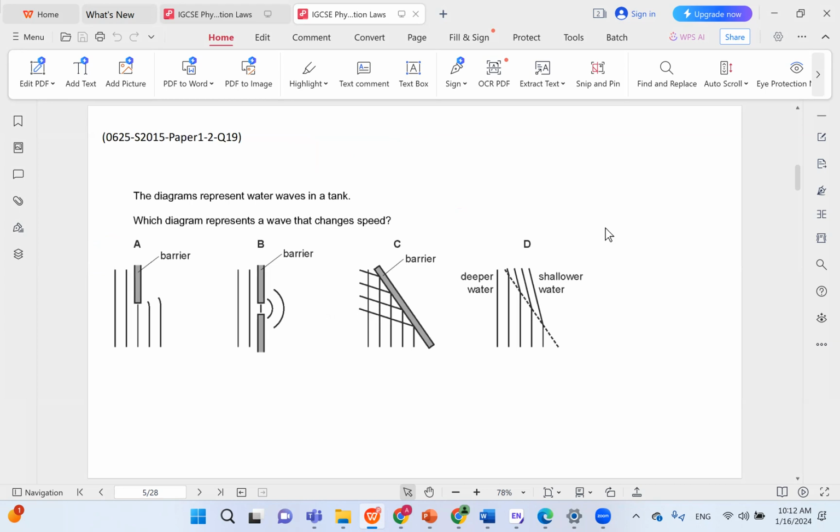The diagram represents water waves in a tank. Which diagram represents a wave that changes speed? Again, for the wave to change speed, it has to refract. Refraction is the only case where the wave would change speed. So diffraction in A and B, these are both diffraction. These would not work. In C, this is reflection. So these are diffraction.